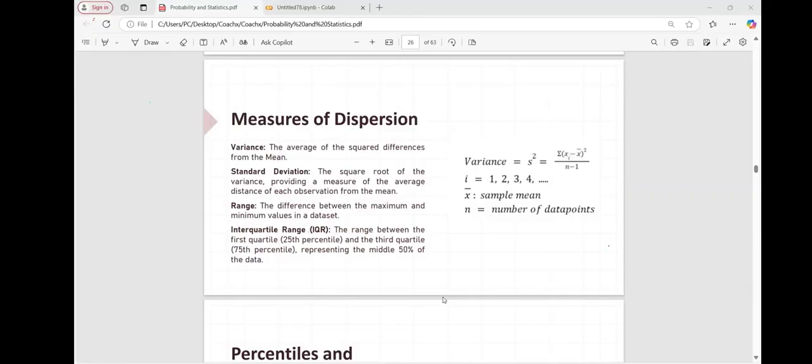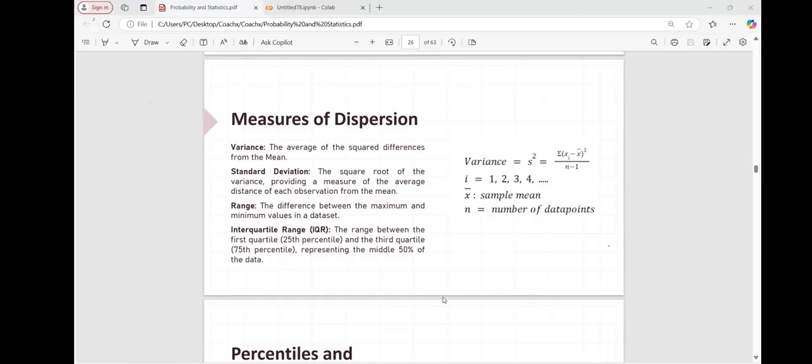And the standard deviation is the square root of your variance, which provides the average distance of each observation from the mean.